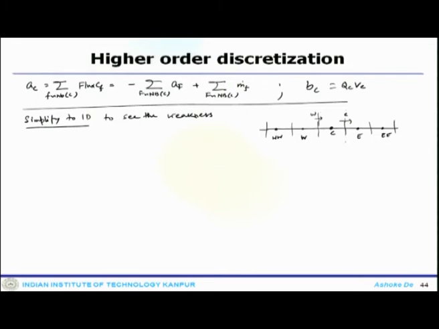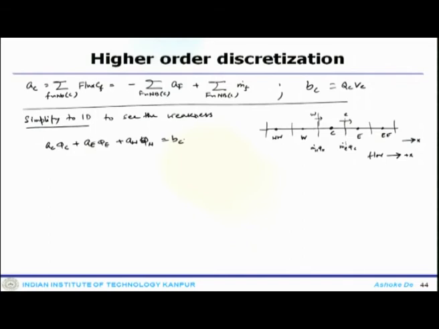So, here it would be m dot E phi E, m dot W phi W. If you come down to that and assume the flow to be in the positive x direction, then this equation becomes AC phi C, AE phi E, AW phi W, BC.